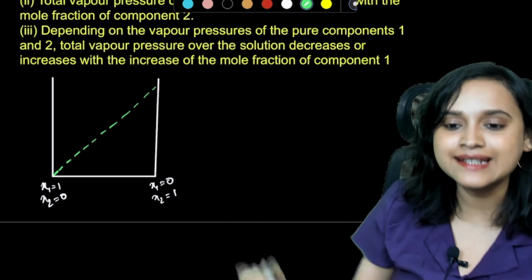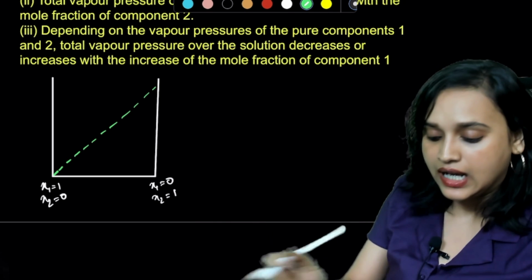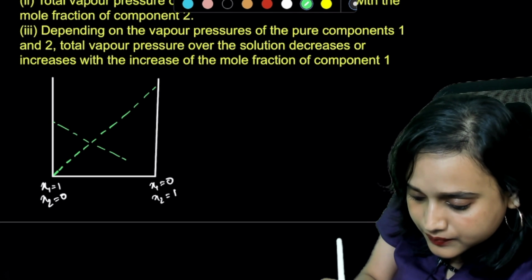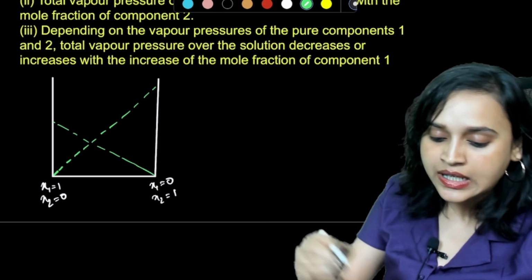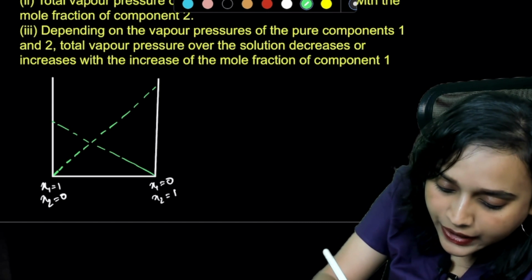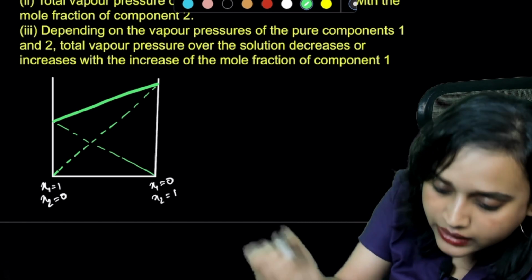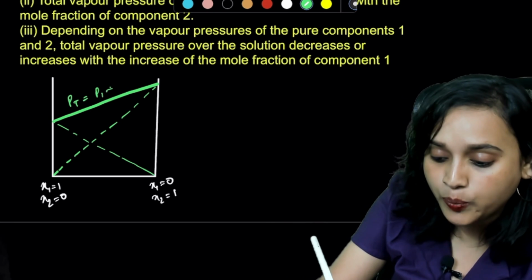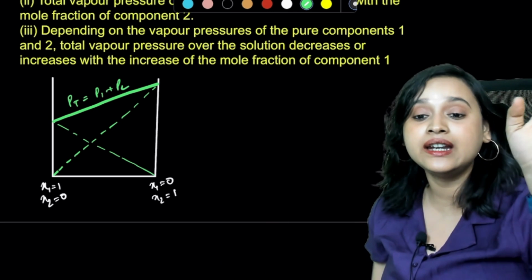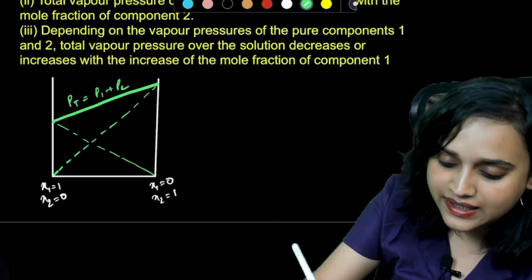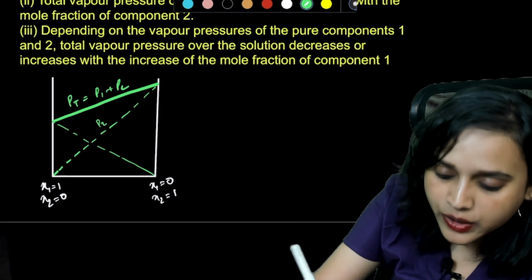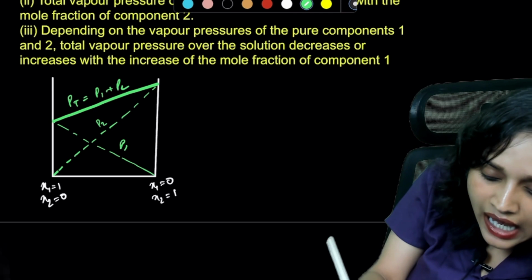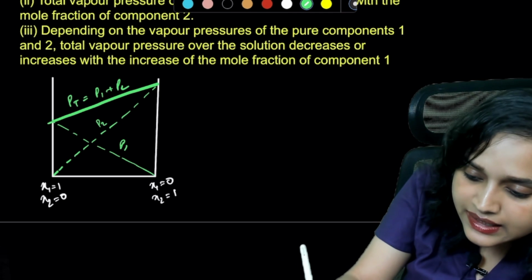Take a look at this. Can I draw it like this? Absolutely. Then for this, I'm going to draw it like this. Now, what is going to be my P total? My P total is going to be this. Is that right? Yes. So P total is going to be equal to P1 plus P2. Agreed, everybody? Now, what is this? This is going to be your P2 and this is going to be your P1. Why? Because this is chi 1 here, this is chi 2 here.